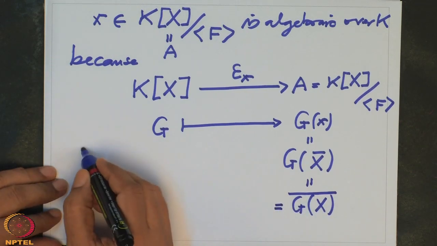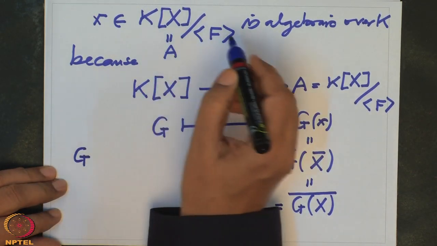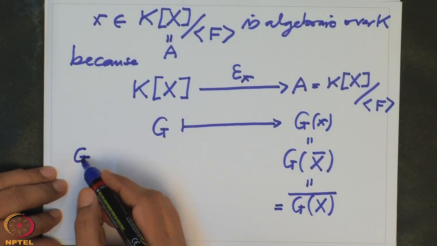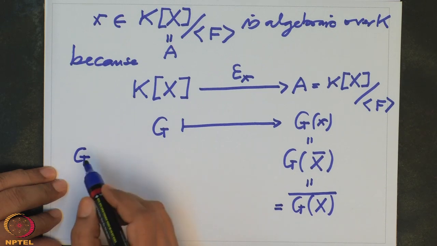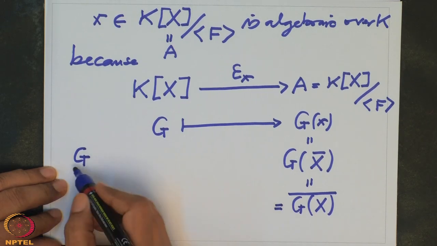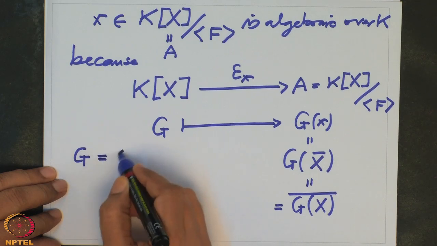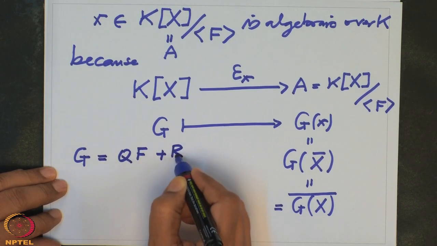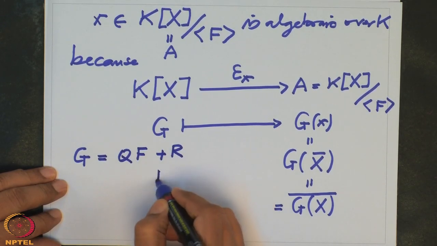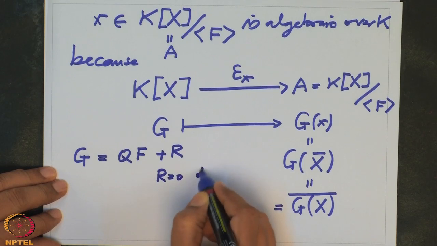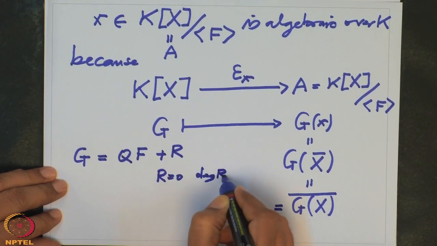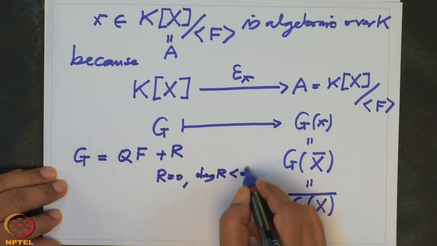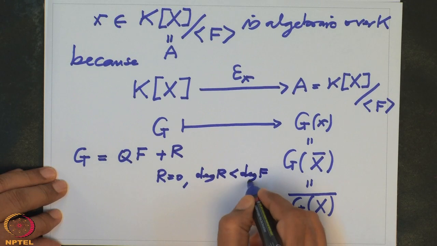You have polynomial g given, and already we had this f, and that is monic. So I am going to perform the division with remainder of g by f. So you will get a polynomial q times f plus r, where r is the remainder, and the remainder is either 0 or the degree of the remainder is less than the degree of the divisor, which is degree f, which is n.